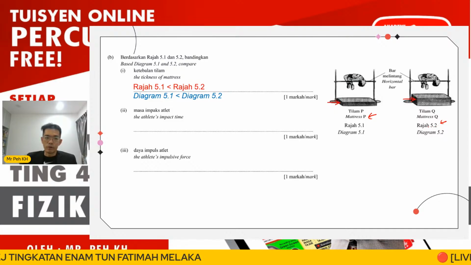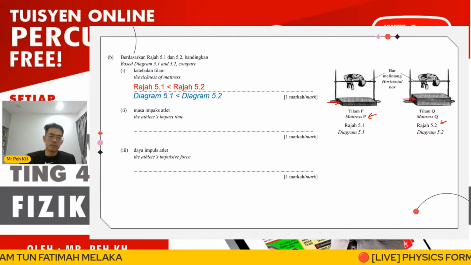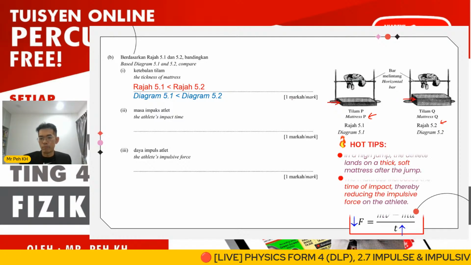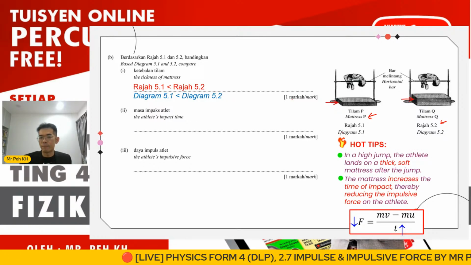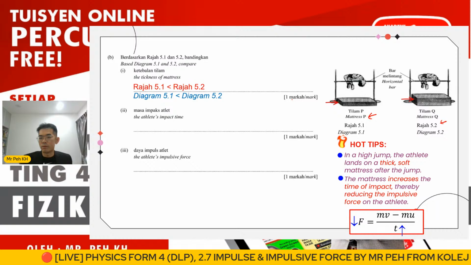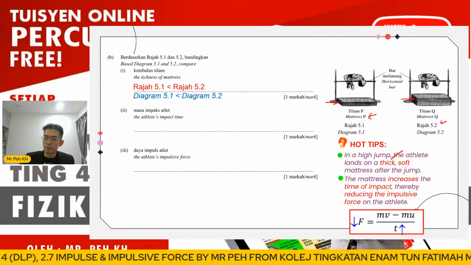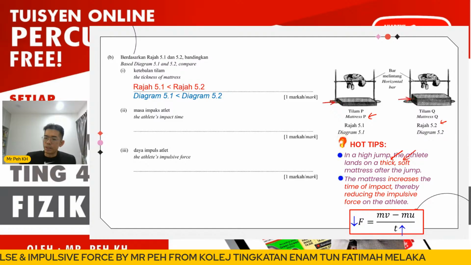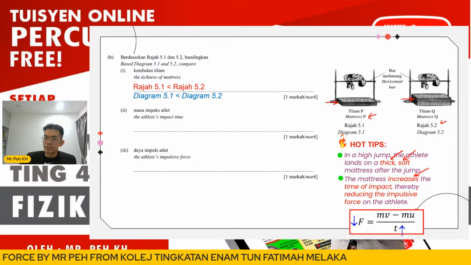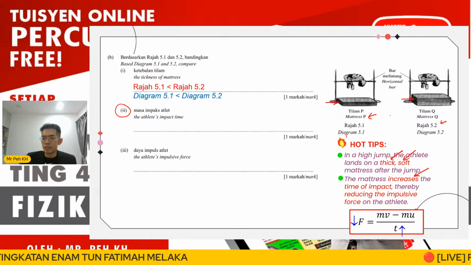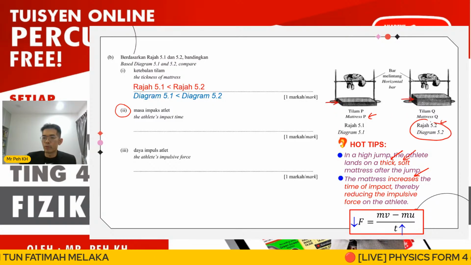And then for the second question, the time of impact for the athlete. Here you have to apply the theory you learned just now, right? We discussed already that if the mattress is thick and soft, the time of impact will be increased. This is what we want to discuss for B2. So that means the thicker mattress is at 5.2.